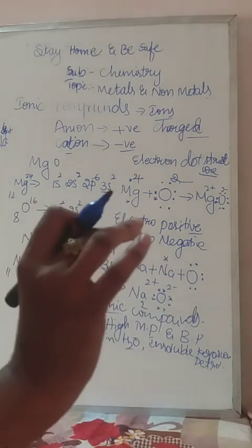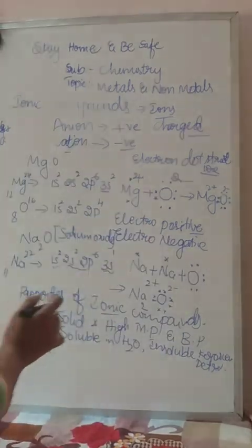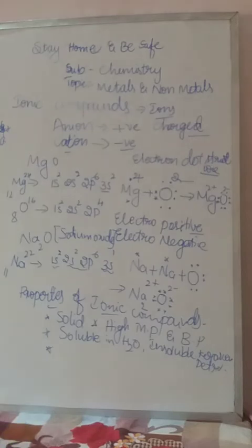That thing you have to keep in mind. Why do ionic compounds not conduct electricity in solid state? Because the liberation of ions is not possible. Only when the ions are liberated can it conduct electricity. Yes, when it is mixed with water, ionic compounds can conduct electricity.